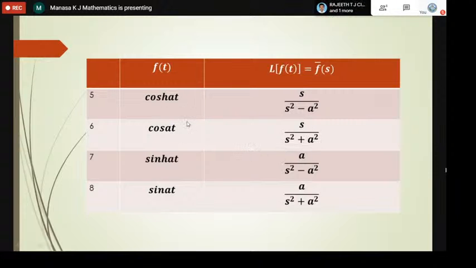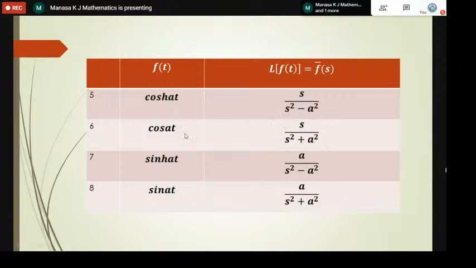You observe these two cos terms, so it is almost the same. The numerator is s and the denominator has s square and a square terms. But if it is hyperbolic, it is negative in the denominator, and if it is just the trigonometric term cos at, then it is plus. Similarly, for sine hyperbolic at, it is a by s square minus a square. You can see in all four, the denominator is s square, a square.